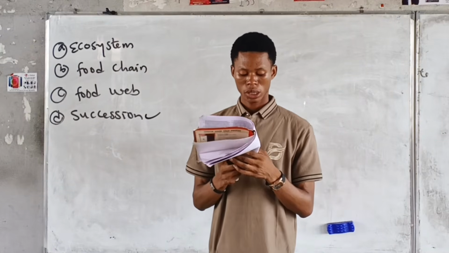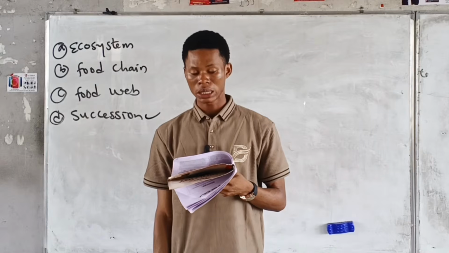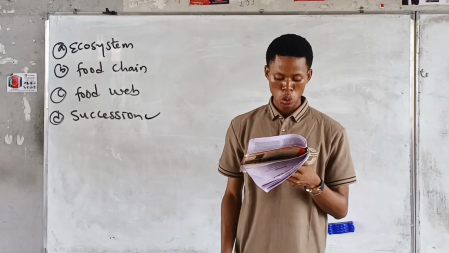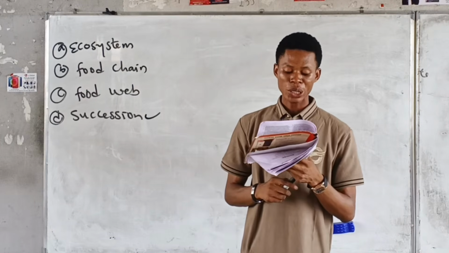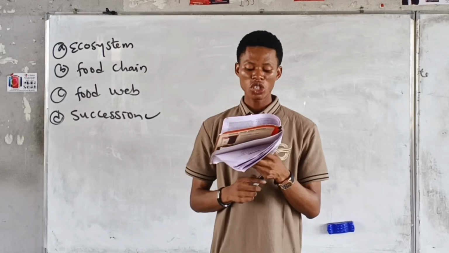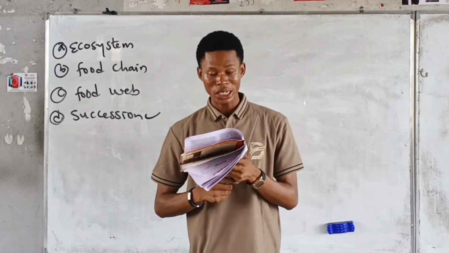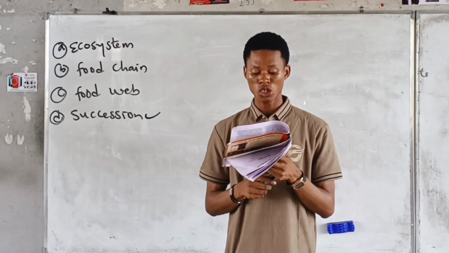Next question. Which of the following is true of a climax community? A, it persists until the environment or climate changes. B, it changes drastically from one year to the next. C, it is the first stage in succession.